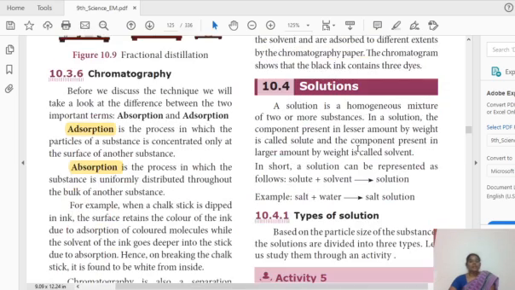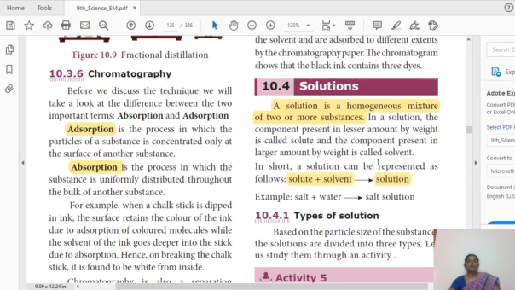And then we also discussed solutions. A solution is a homogeneous mixture of 2 or more substances. It may be asked in a 2 mark question: define solution, or what is a solution? A solution is a homogeneous mixture of 2 or more substances. Okay, so in short, solution can be represented as solute plus solvent. Solute plus solvent gives solution.